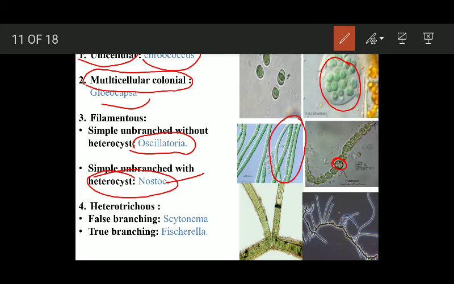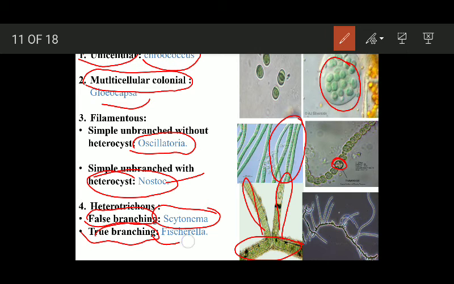OK, then we have another body organization, that is heterotrichous. Heterotrichous means they have a prostrate system as well as an erect system. Here you can see this is the prostrate system and this one is the erect system. This heterotrichous habit, or heterotrichous body organization, is further of two subtypes. One shows false branching, example is Scytonema, and the second one shows true branching, example is Fischerella.